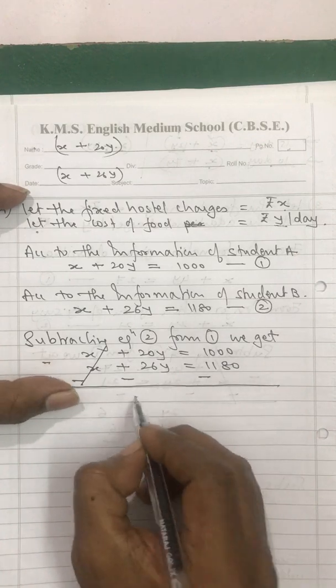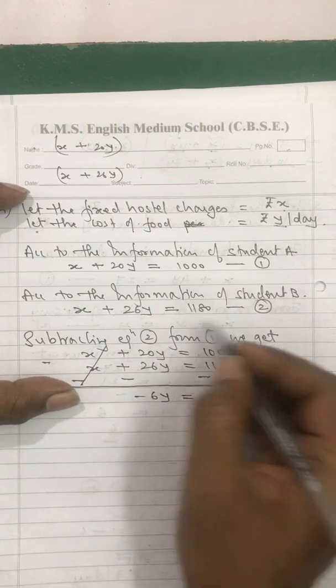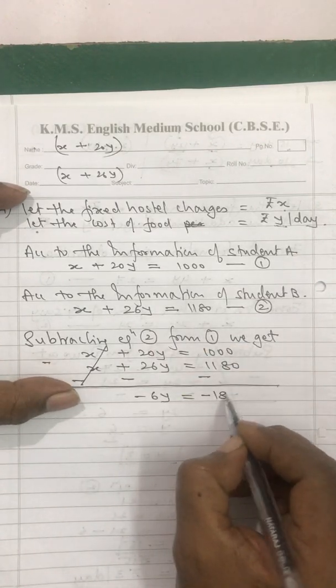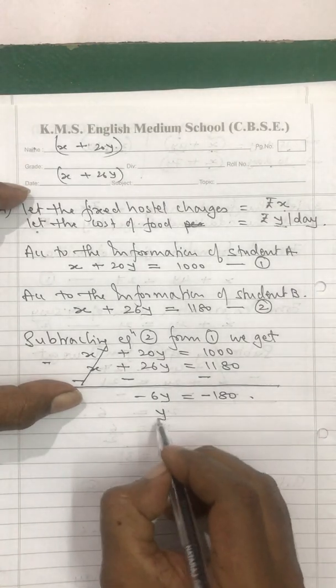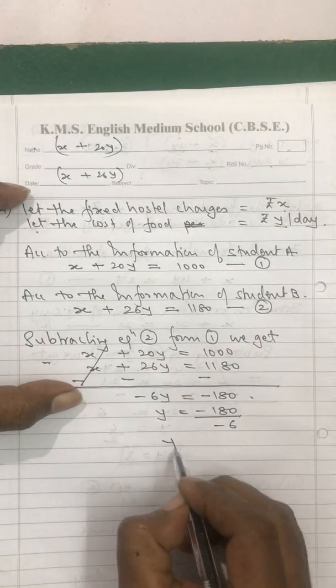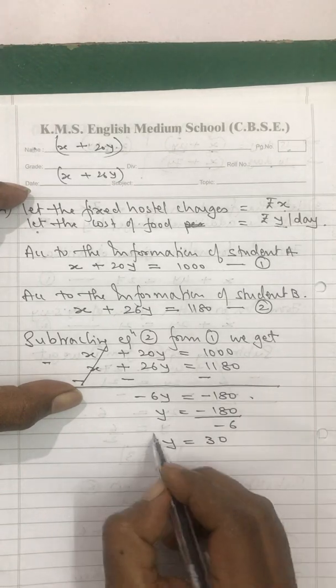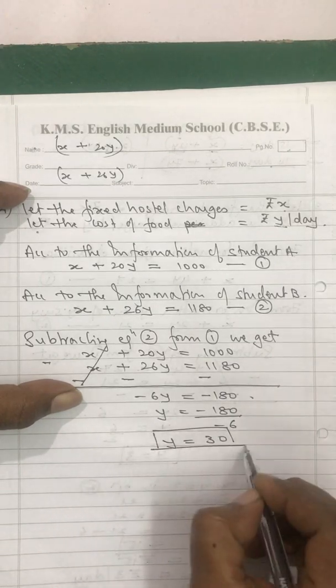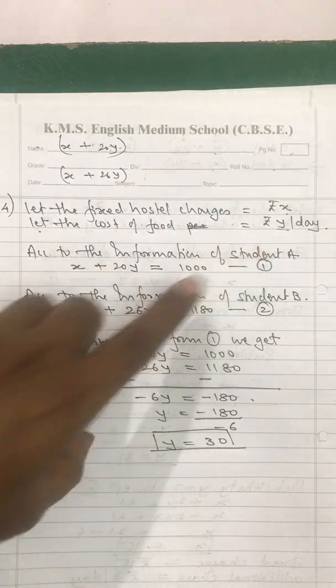20 minus 26y will give you minus 6y. Here also I will subtract, I will get minus 180, right? So y is equal to 30 rupees per day. Fine.